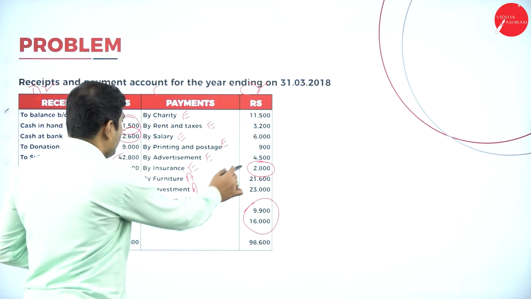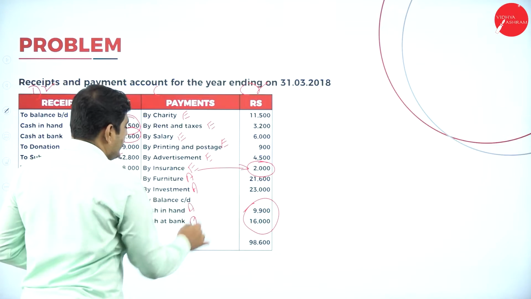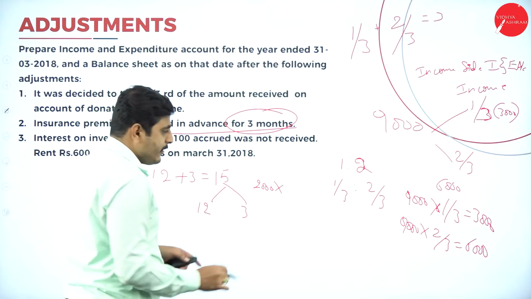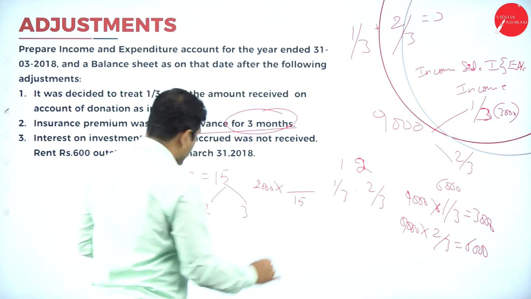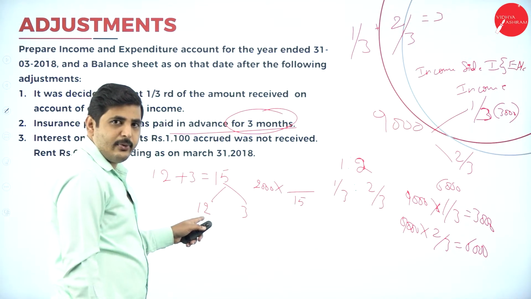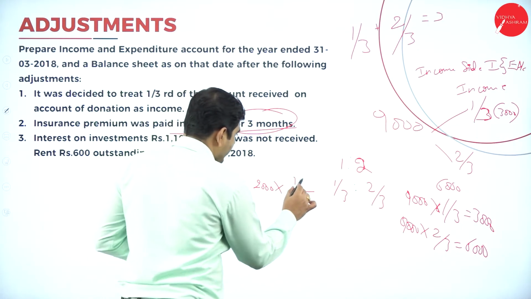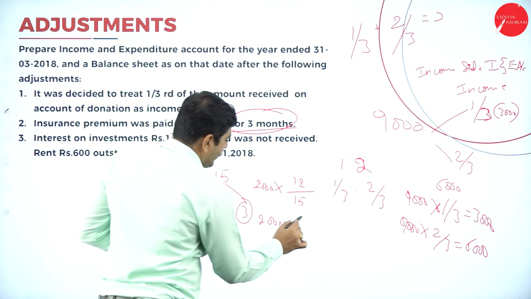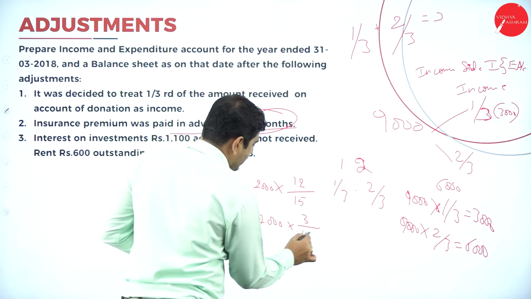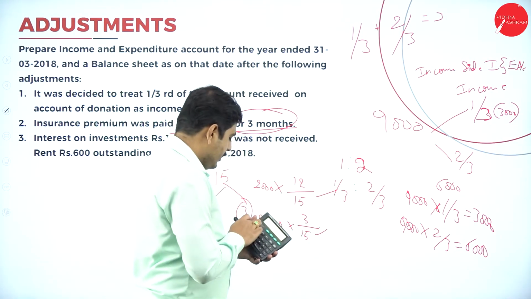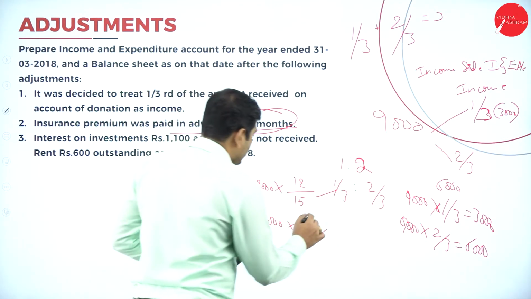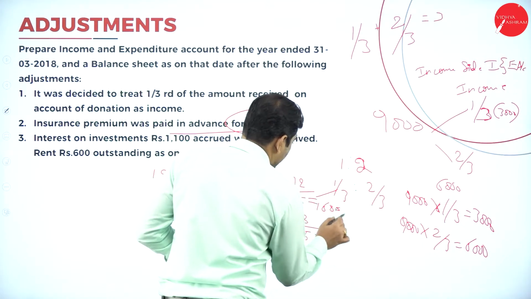So what is the total amount we have paid? 2000 rupees. That means 2000 into how many months we have paid? 15. How many months do we actually need? 12. Otherwise you can also write it like this: 2000 into 3 months extra. This is also correct. So 2000 into 12 divided by 15, you'll get 1600.